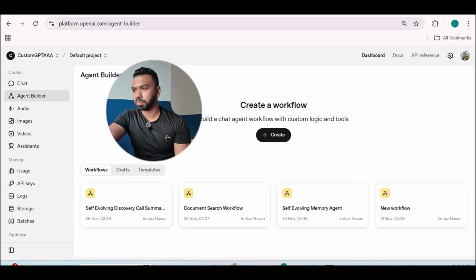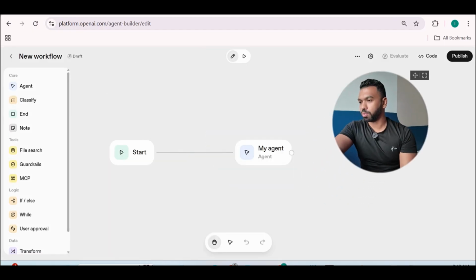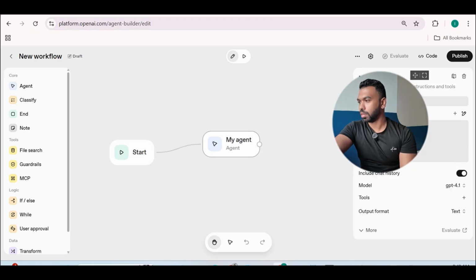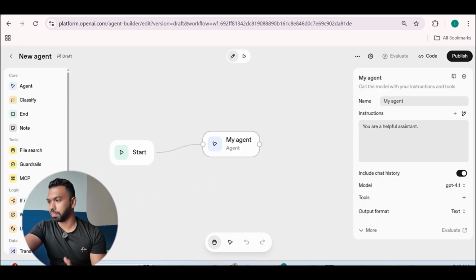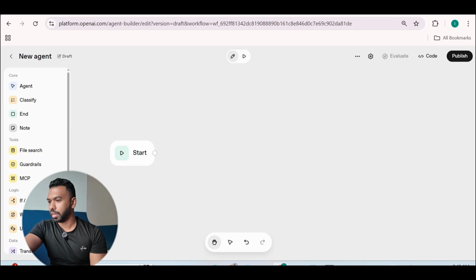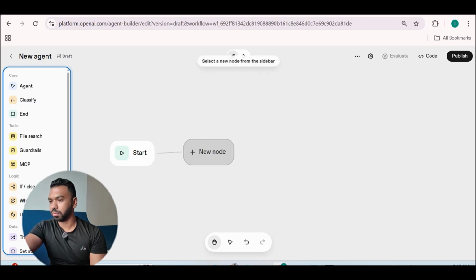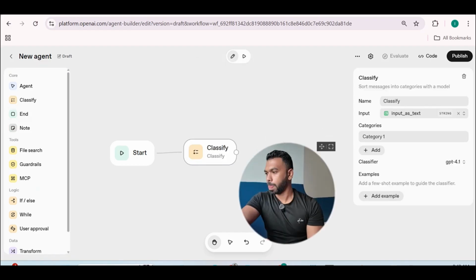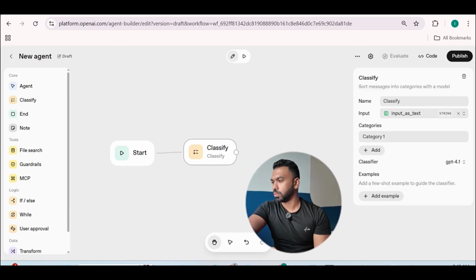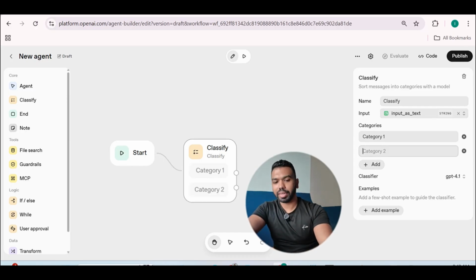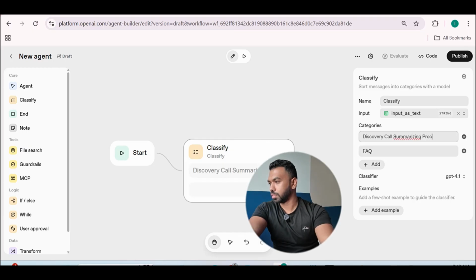You're going to go to Agent Builder, platform.openai.com/agent builder. You're going to create a new workflow. When you create a new workflow, you're going to see the start and my agent feature. So this is going to be the basic setup. You have your first agent, you can name your agent, etc. We're going to actually delete this and we're going to start with the classification. So we're going to choose classify, and the classify is going to help us route for different tasks. So the first routing is FAQ and the other route is going to be for the discovery call summarizing process.